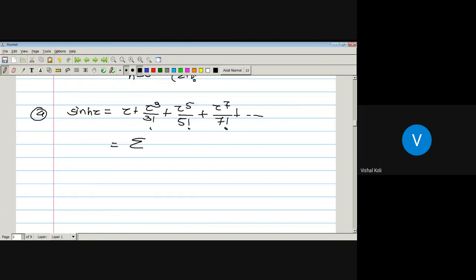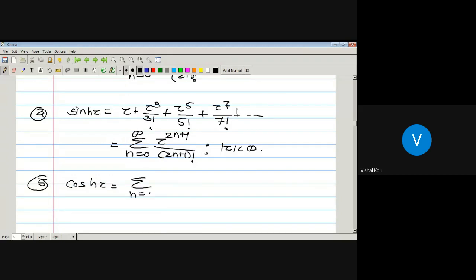So it is the series n running from 0 to infinity, z to the power 2n plus 1 divided by 2n plus 1 factorial, whenever modulus of z is finite. Similarly, cos hyperbolic z contains only positive terms, so it is the series n running from 0 to infinity, z to the power 2n divided by 2n factorial.